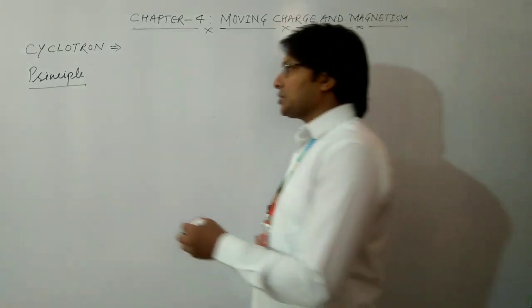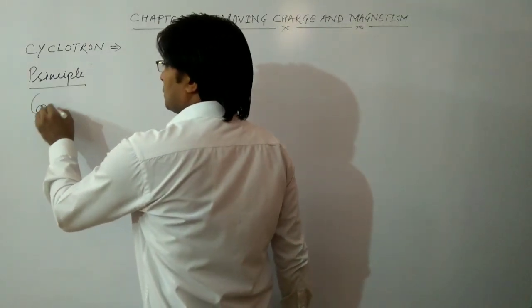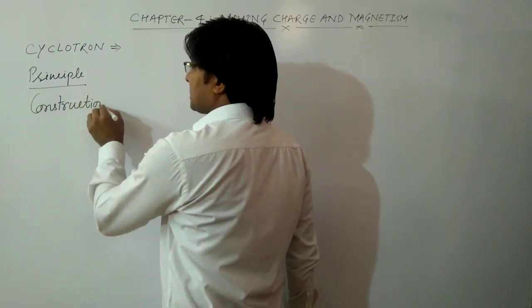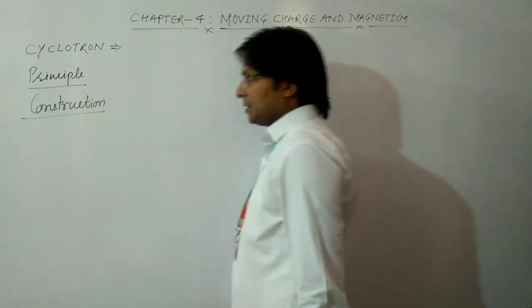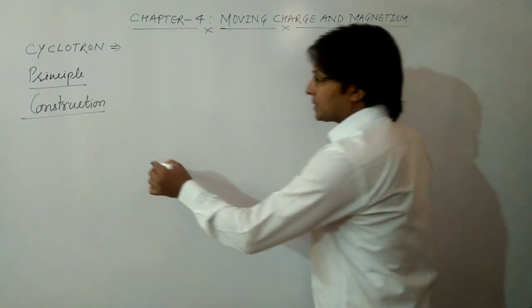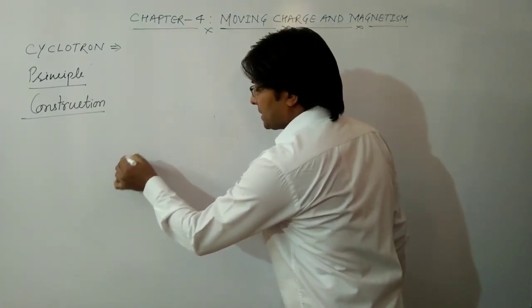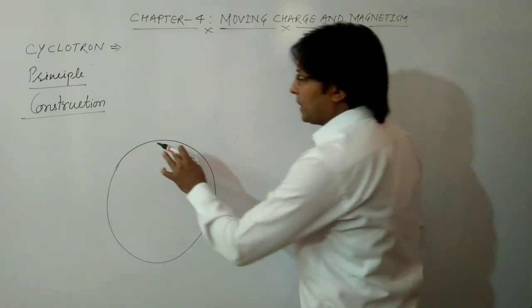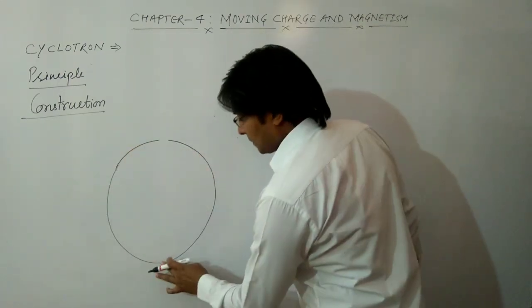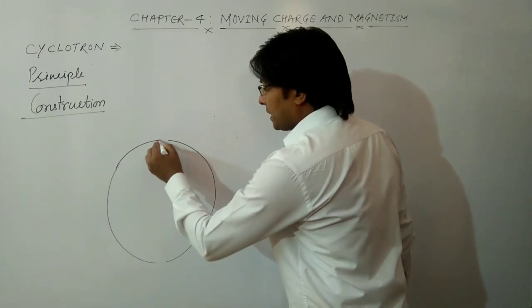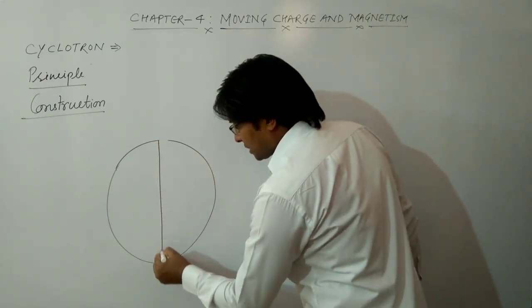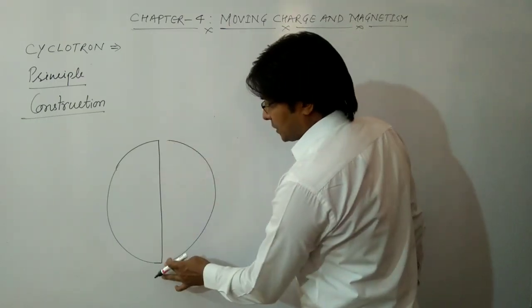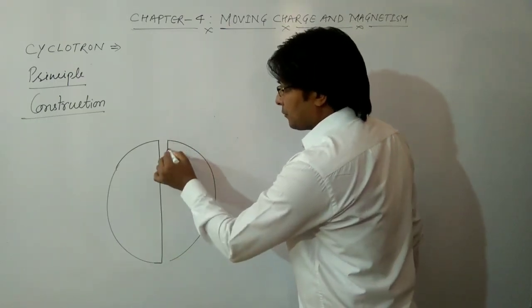Next comes its construction. How this cyclotron actually looks like, we will discuss about its construction. The cyclotron basically consists of hollow metallic discs which are kept in front of each other.